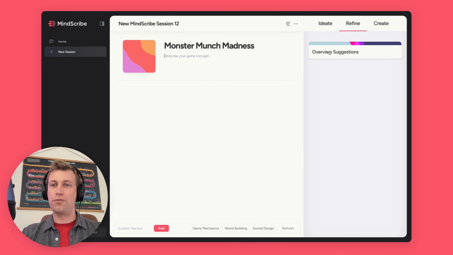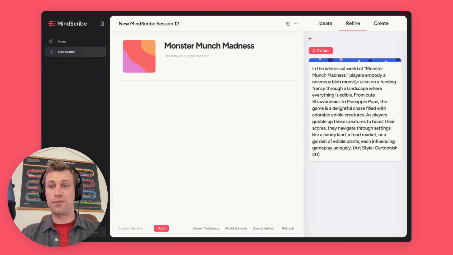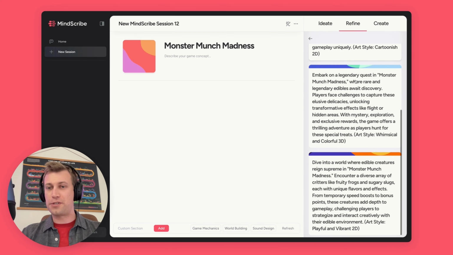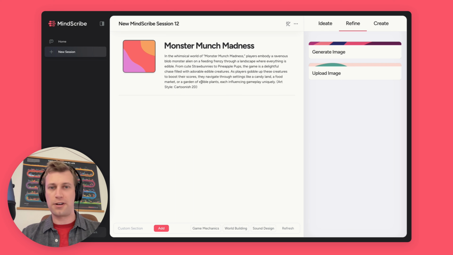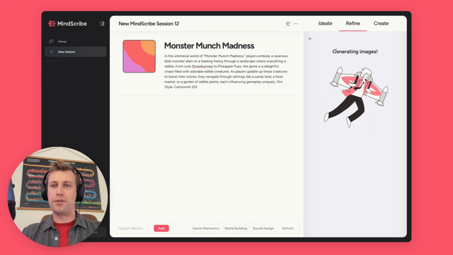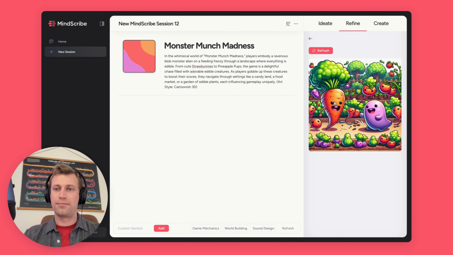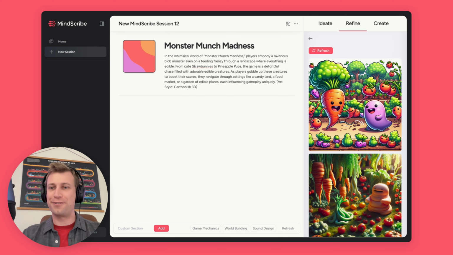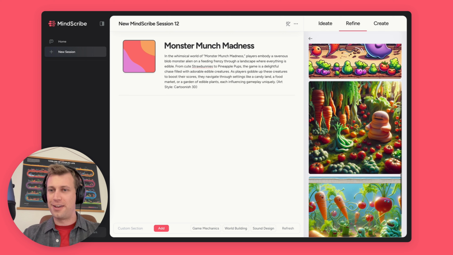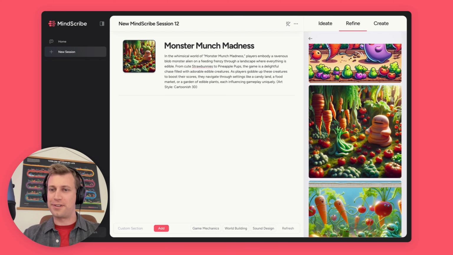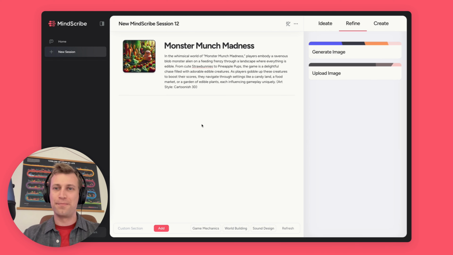And now I'll pull some overview suggestions. It's going to scan through our conversation and pull out some descriptions that I might want to use. So this one looks good. In a whimsical world of Monster Munch Madness, players embody a hungry, ravenous blob monster. Awesome. And I can go ahead and generate an image. Okay, cool. So I got some images here. I got a little carrot. Hey, there's our blob monster. I like this one. Great. So I'm going to go with that.